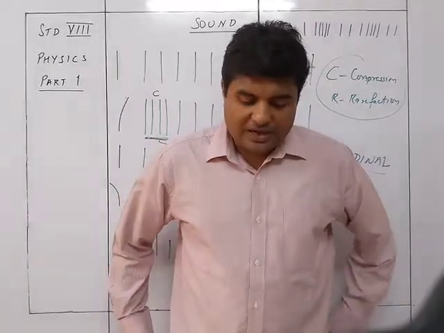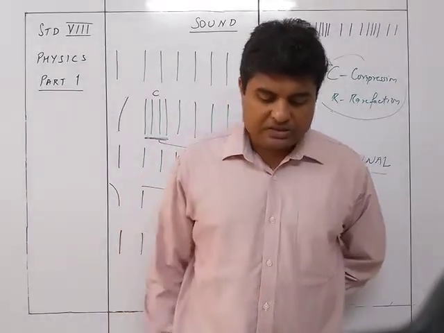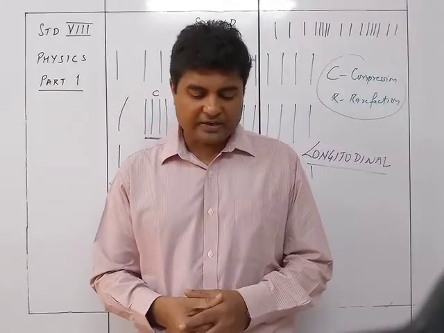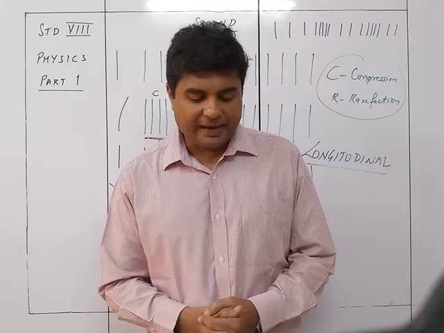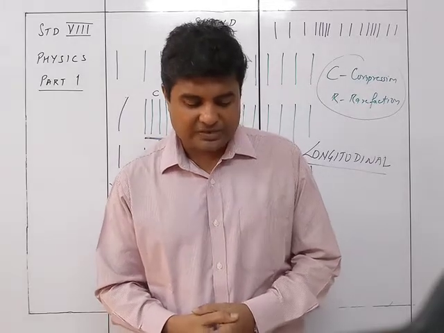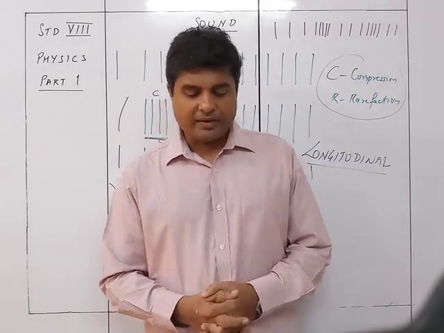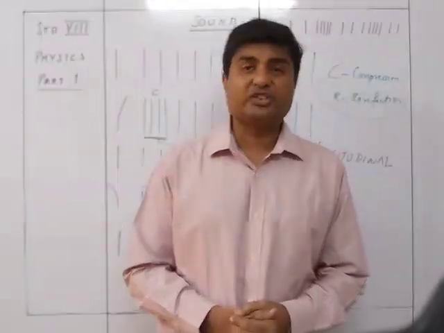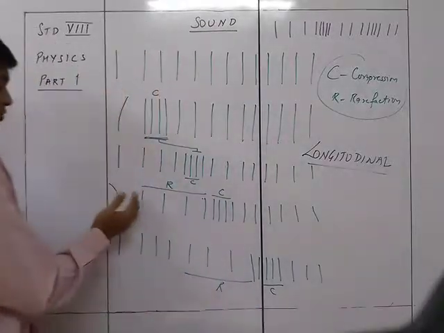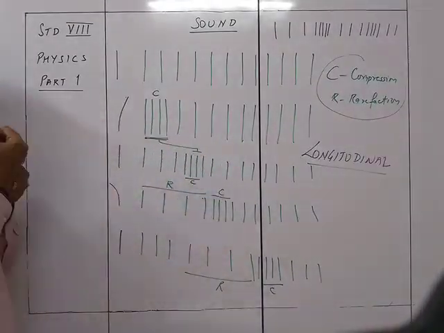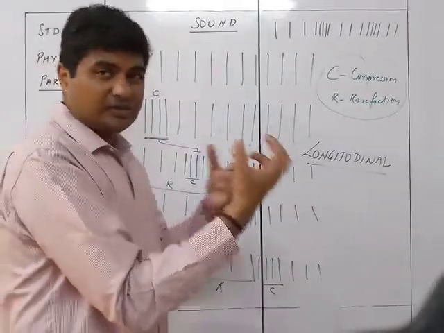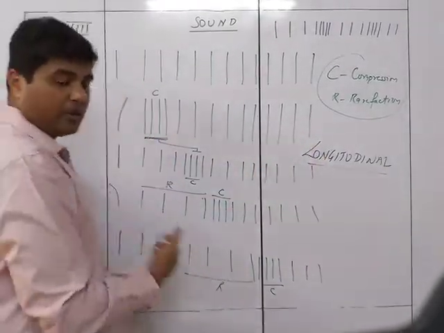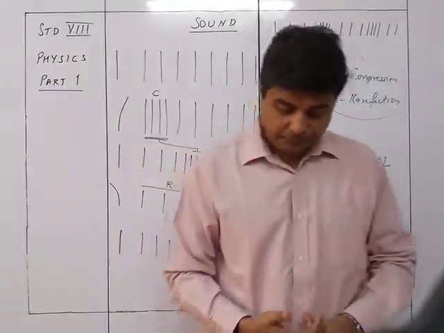When the strip moves to the left from C, it pulls the layer of the air near to it towards it and thus produces a space of very low pressure on its right side. The air layer on the right side of the strip expands in this region, thus forming the rarefied layers. This region of low pressure is called rarefaction, R. So as this goes to the other side, it is going to pull the particles towards it, and when it pulls them, the particles are going to move apart. So when they are moving apart, this is going to form a rarefaction.